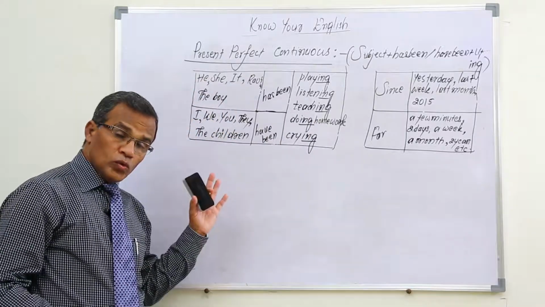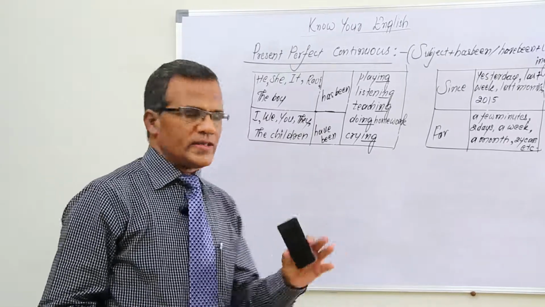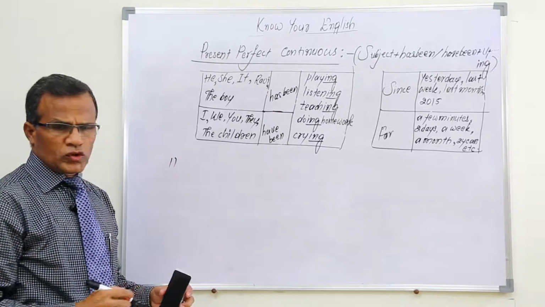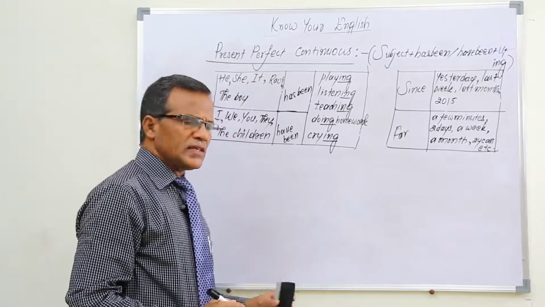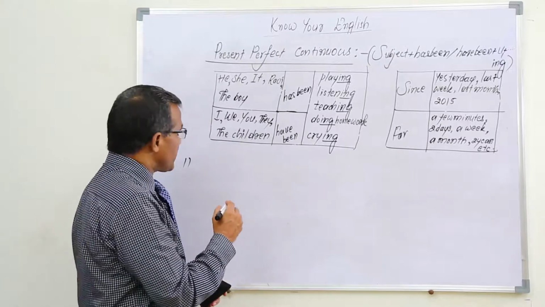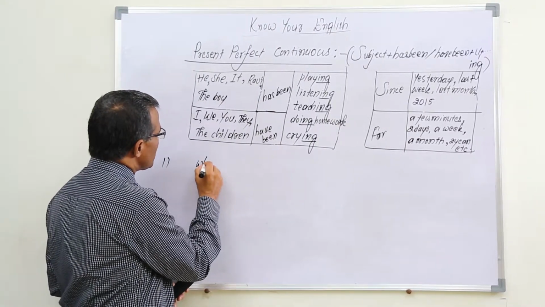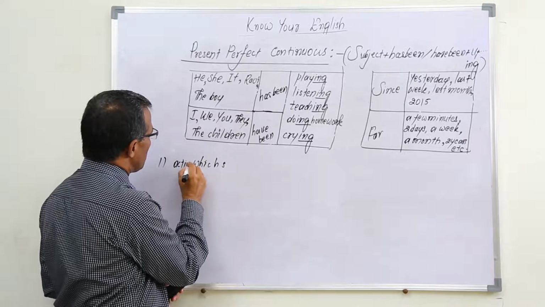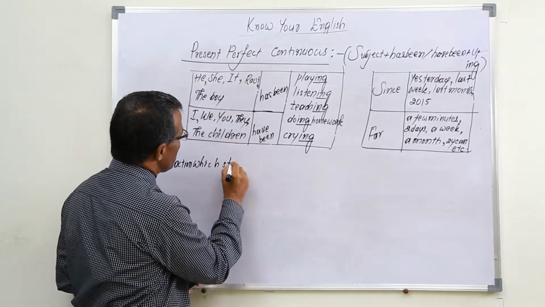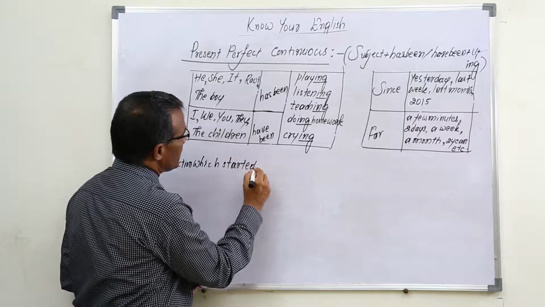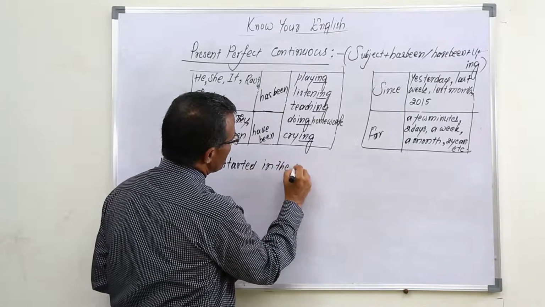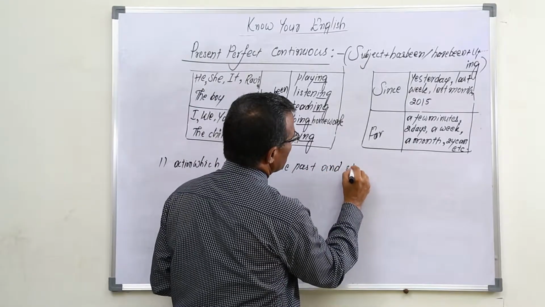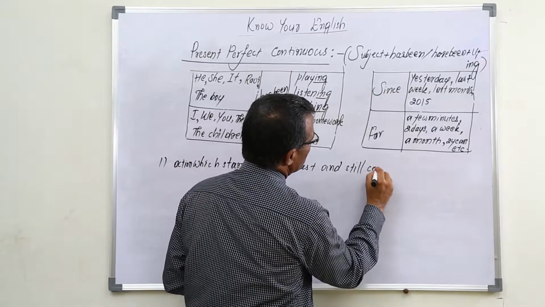But when do we use this present perfect continuous? The conditions. The first condition to use: present perfect continuous is used for the action which started in the past and still continues.